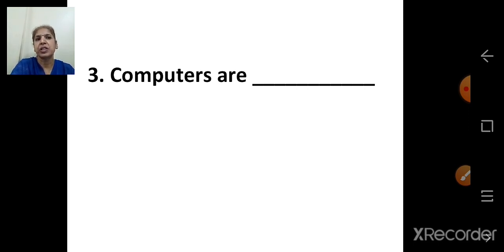Computers are dash. So now answer is, computers are expensive. Yes children, you will be getting multiple answers. Computers are very useful. So write the answer of your own choice. The crowd. Crowd, you know, when many people.